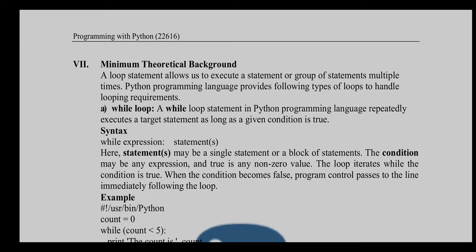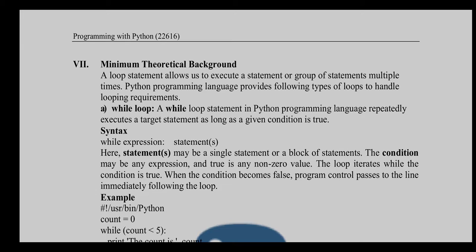Use the while keyword, then give an expression, or a condition, then specify the executable part, the iteration part, or the repeatable block of code you want to iterate every time, within the statement. Okay, use proper indentation.